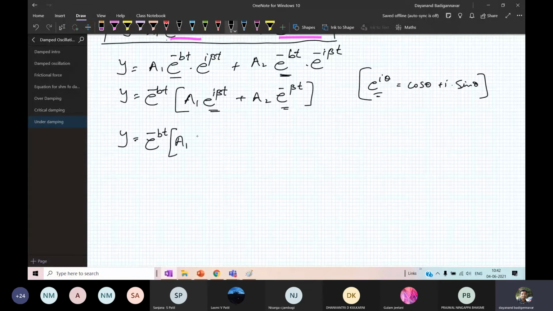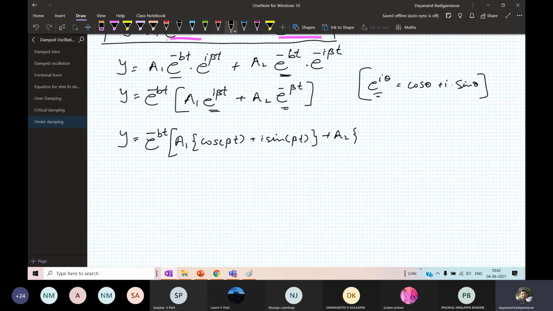Therefore, I can write the first term as a1 into cos beta t plus I sin beta t. This is the first part. Close this. Then go for the second one, a2, where you have e raised to minus I beta t.